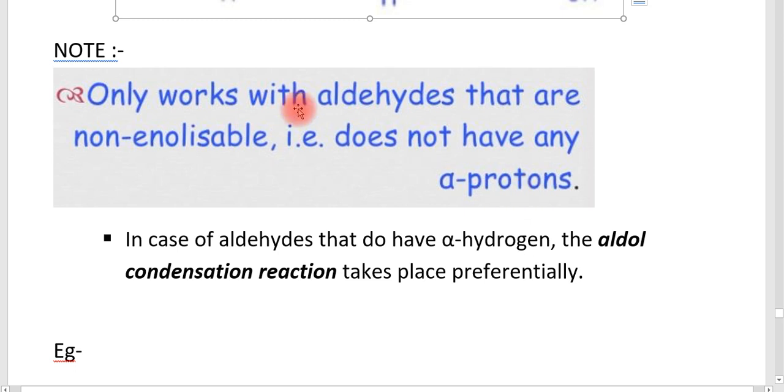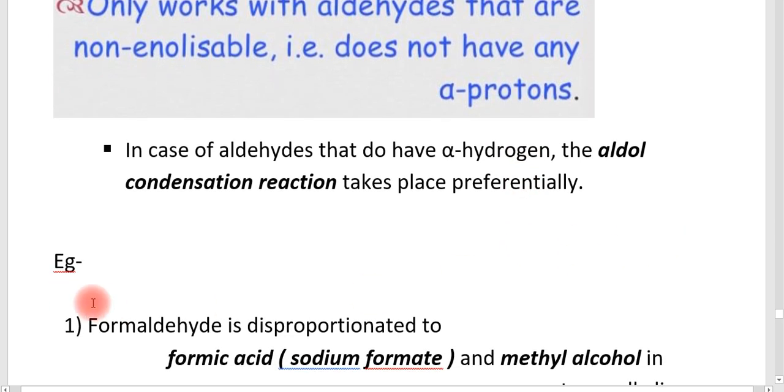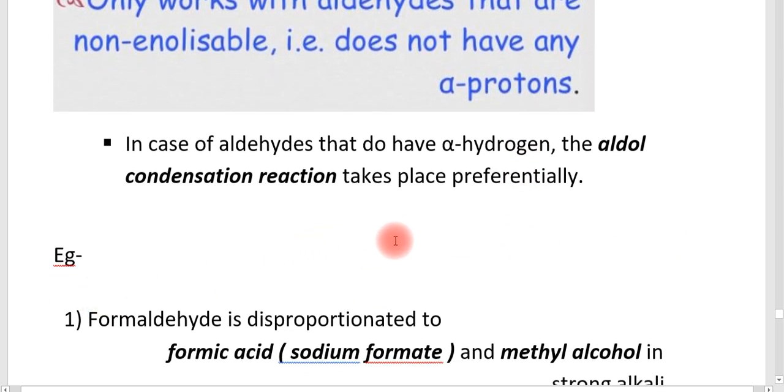That means aldehydes that are enolizable, that term will be known to you, but again I am repeating that the Cannizzaro reaction only works with aldehydes that are non-enolizable. But there is another condition that can also take place. In the case of aldehydes that have alpha hydrogen, the aldol condensation reaction takes place preferably.